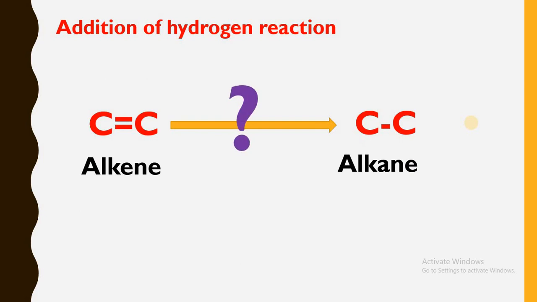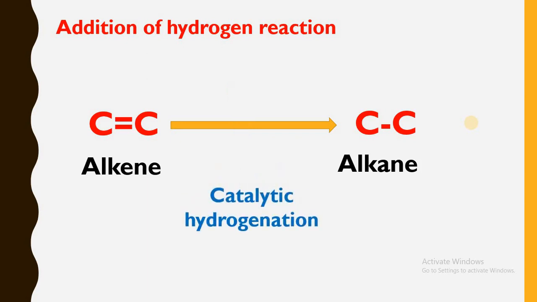Now what is to be used for this type of conversion? This is nothing but the catalytic hydrogenation reaction. So what is catalytic hydrogenation? It is where metals like nickel, platinum, palladium, or Raney nickel are used in the presence of hydrogen gas. What happens here? The total reaction is nothing but the addition of hydrogen over this carbon-carbon double bond.